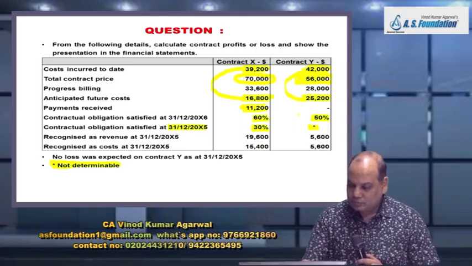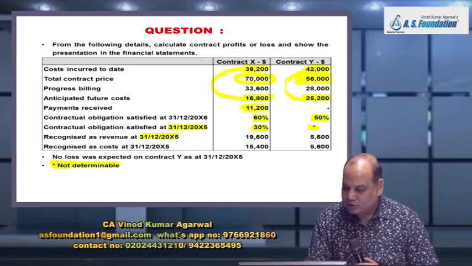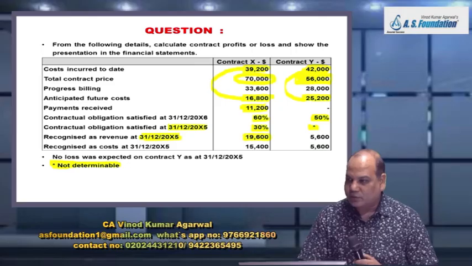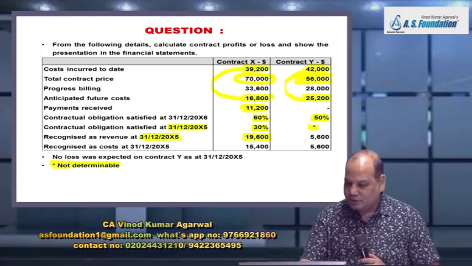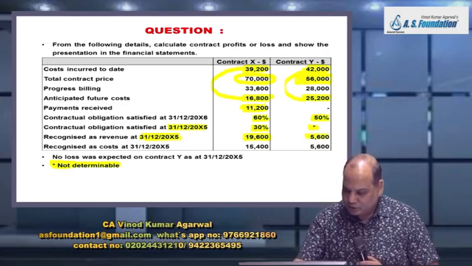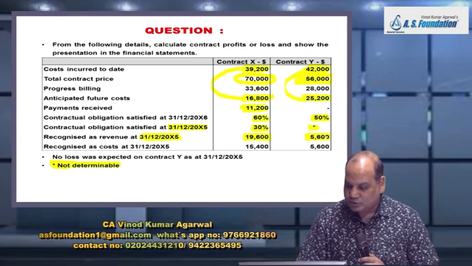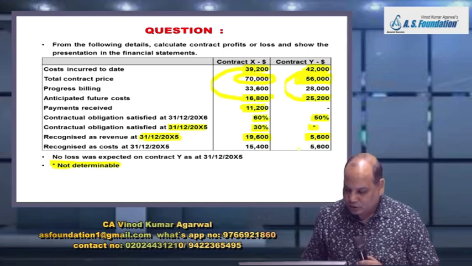Recognize revenue. Now this is already recognized in the last year. This I will deduct from total revenue to be recognized minus 19,600 for current year. Similarly, total revenue to be recognized minus 5,600 for project Y, and cost recognized.